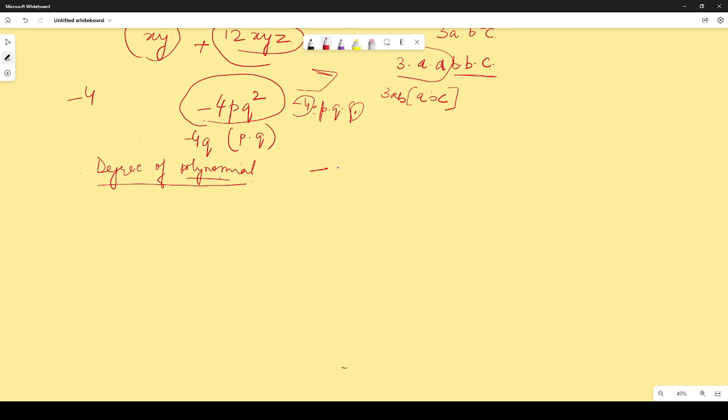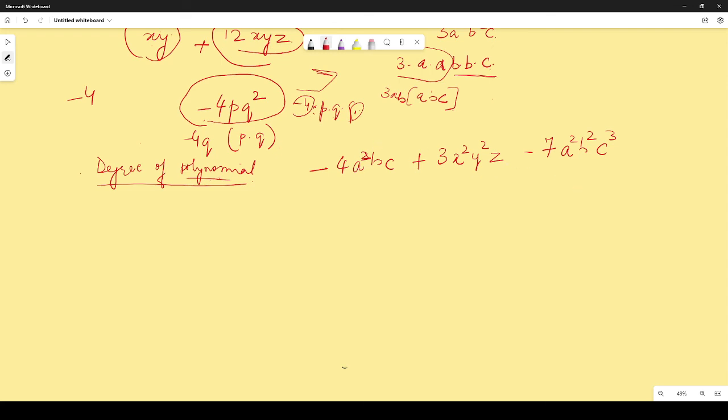So minus 4a square b c plus 3x square y square z minus 7a square b square c cube. Okay, so suppose this is the polynomial and you have to find its degree.